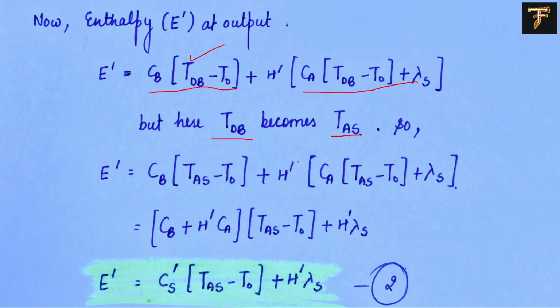And yes, humidity will also change because as it goes through the chamber, it will absorb some moisture from the chamber also. So the humidity will change in the system. So when we end up with Cb plus H bar Ca, this time the moisture content is different, so we will have a different humid heat and different humidity in the system. That's why we will have different enthalpy in the system.